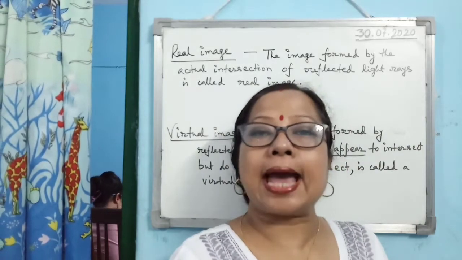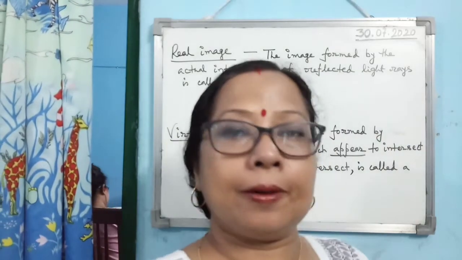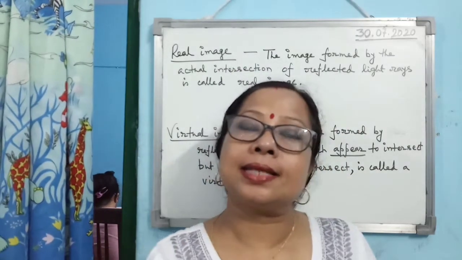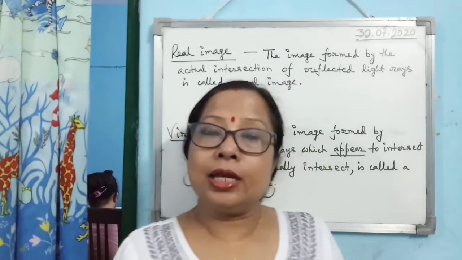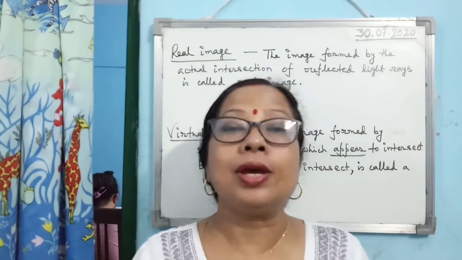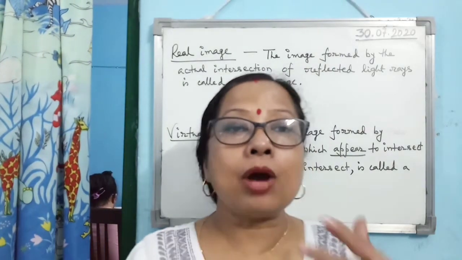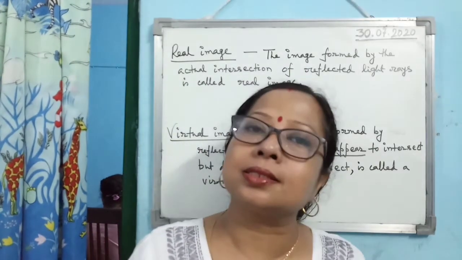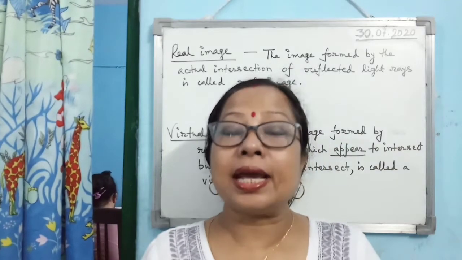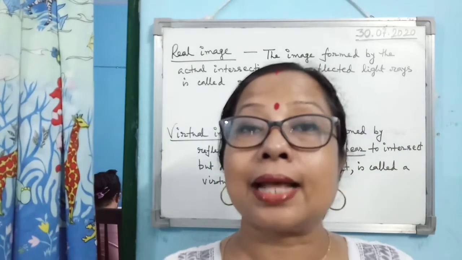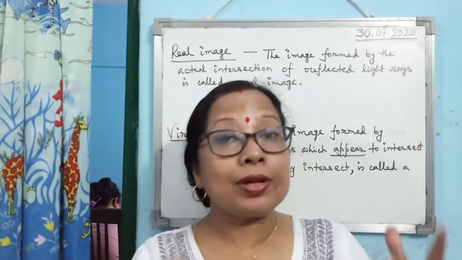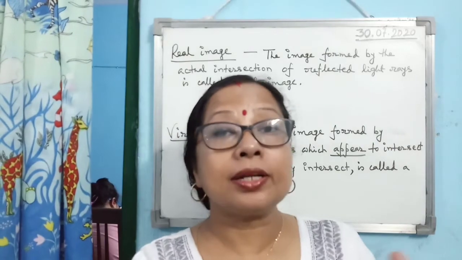Now if you stand in front of a plain mirror, the image you are getting is an example of a virtual image. You will see that it appears as if the image is formed behind the mirror. Now you go behind the mirror, you will see that nothing is there. Why is it happening like that? Because the image is virtual, just like the class I am now taking. It is a virtual class. You are seeing everything from the video, but it is not a real class.